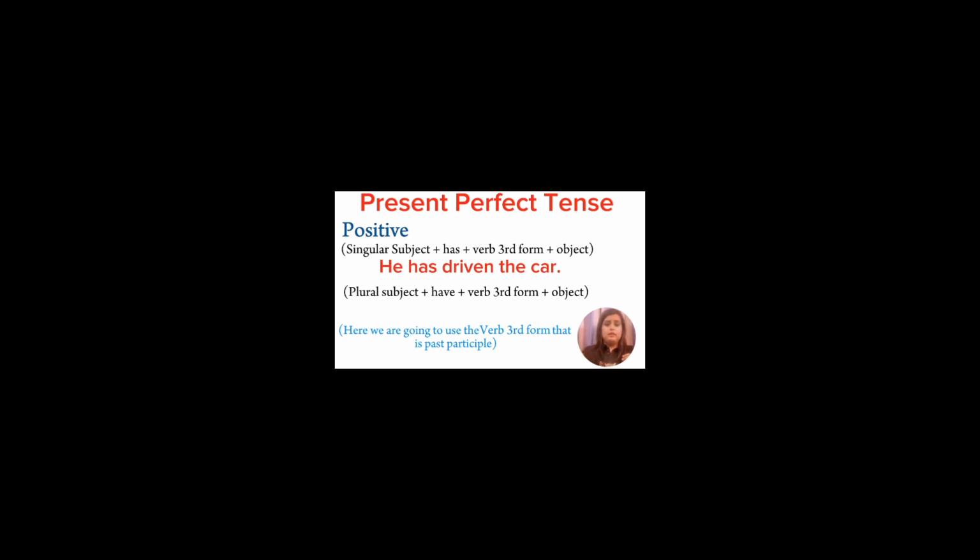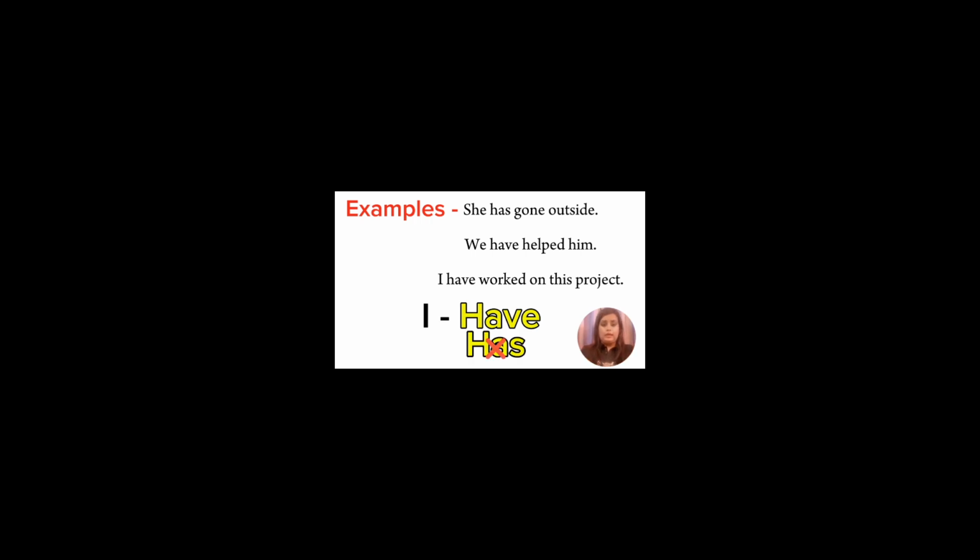Next it is, they have cooked the food. Let us see 3 examples. She has gone outside. Next it is, we have helped him. Next it is, I have worked on this project. So here also with I am using have, not has.